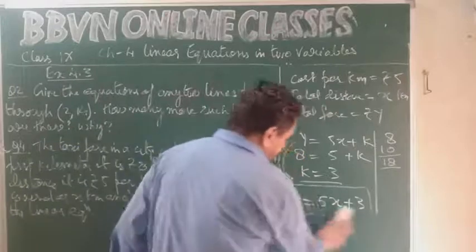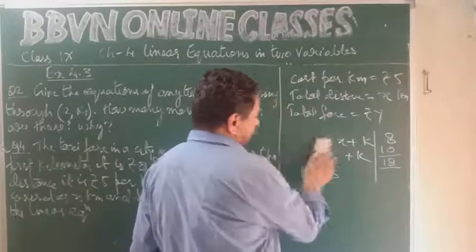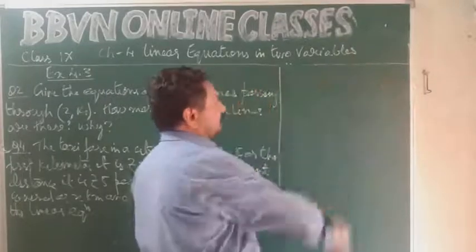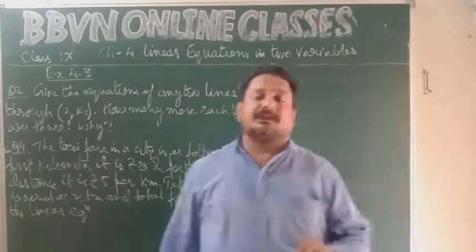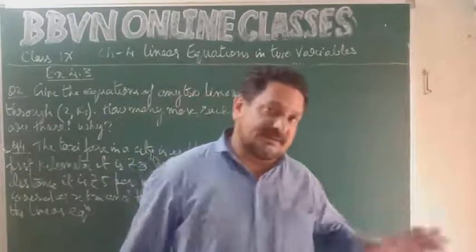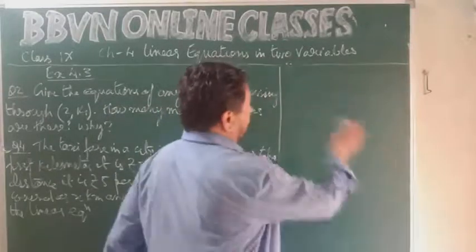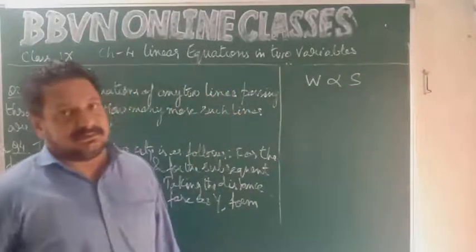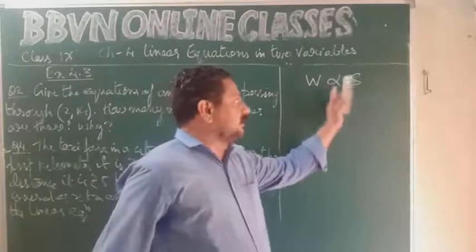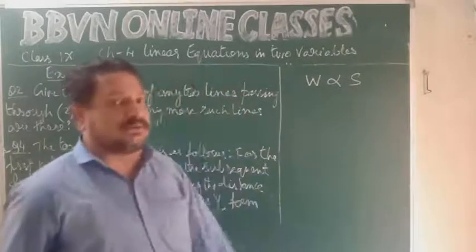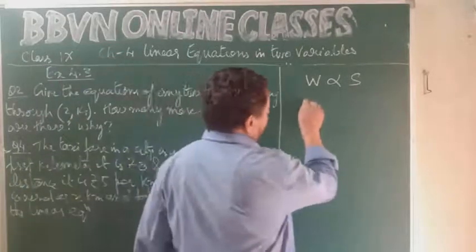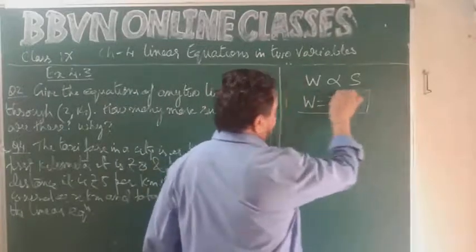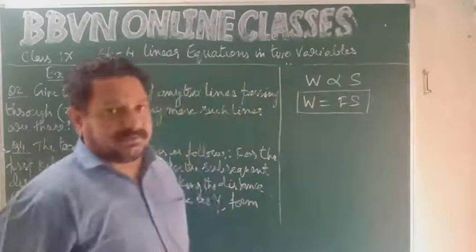So one more thing, there is one more question in this exercise. The work done on a body is directly proportional to the distance traveled by the body. So W is proportional to s, distance traveled. Now to remove the proportionality, we have to introduce a constant. That constant can be taken as force, W equal to Fs. Now this is a relationship. W is equal to Fs.